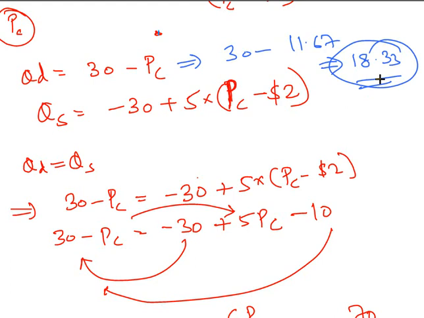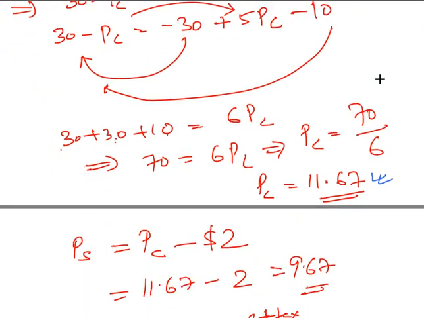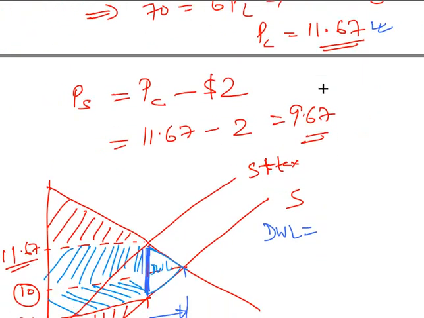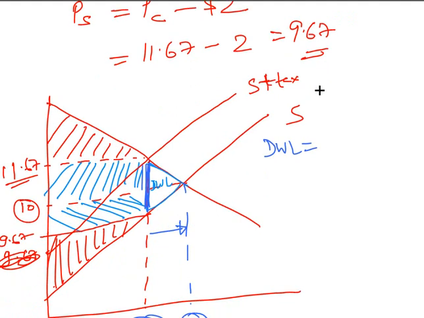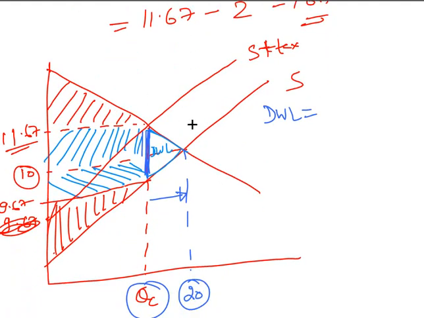Obviously it would be 18, because you cannot have 0.33 as a quantity, but for the sake of computation we will use 18.33, assuming it is 18.33 thousand. So this difference will be 1.67, and your deadweight loss will be half into 1.67 into 2.